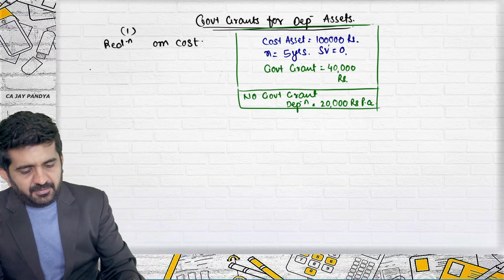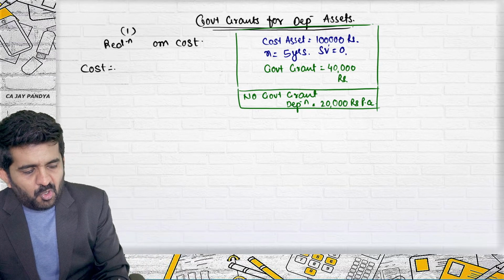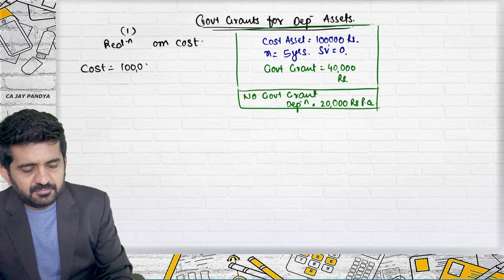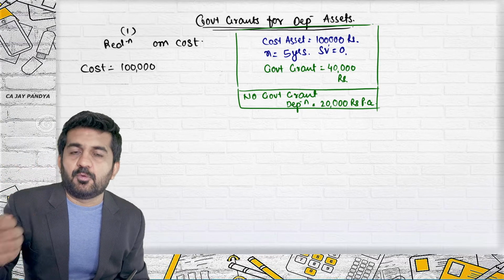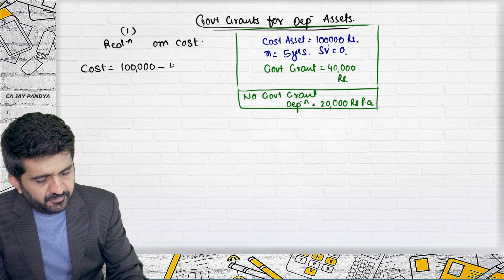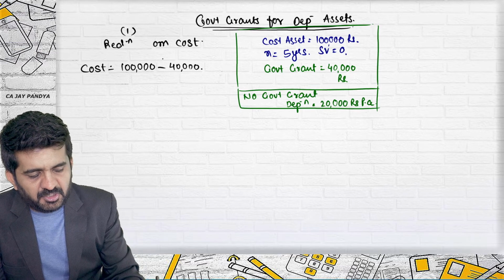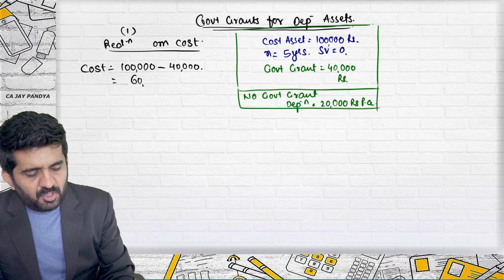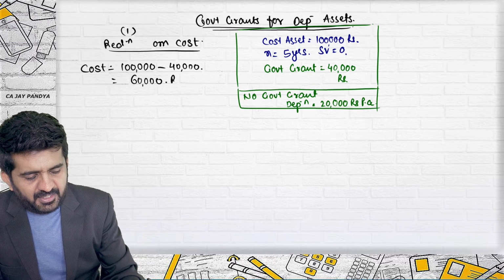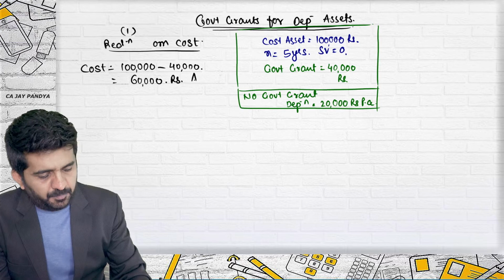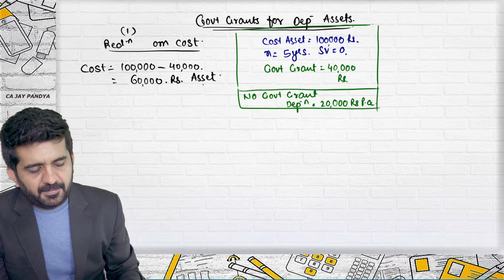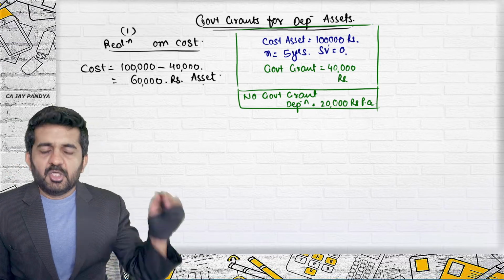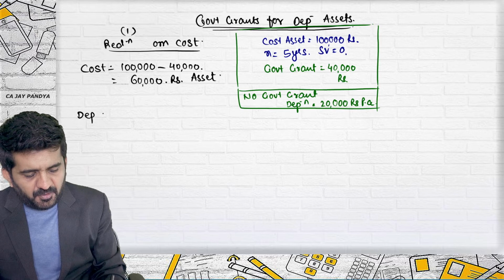What does it mean? Now onwards, cost will be 1 lakh. You spend 1 lakh rupees, but what you have got back? 40,000 rupees, as the name suggests, reduction from cost. So from now onwards, your cost will remain 60,000 rupees of asset.